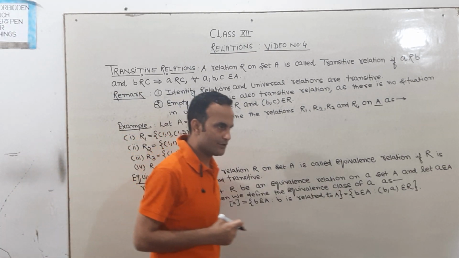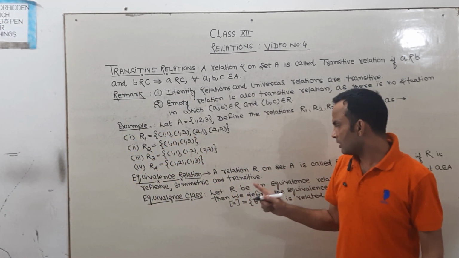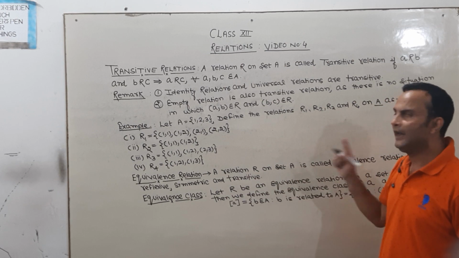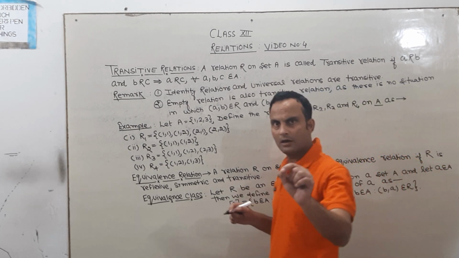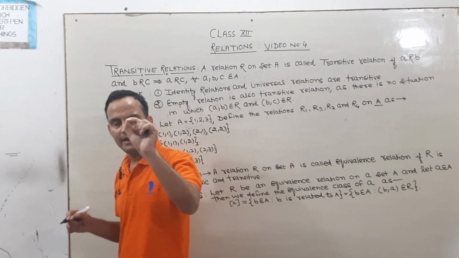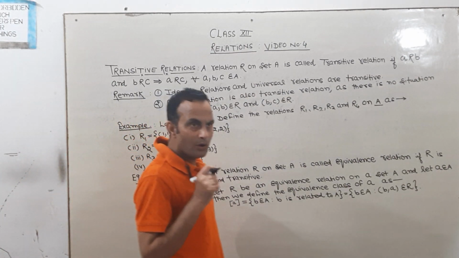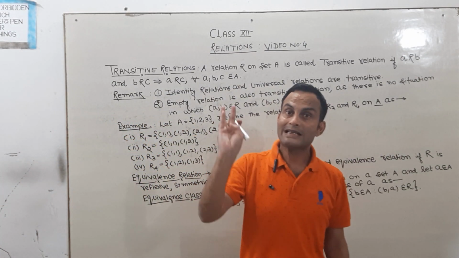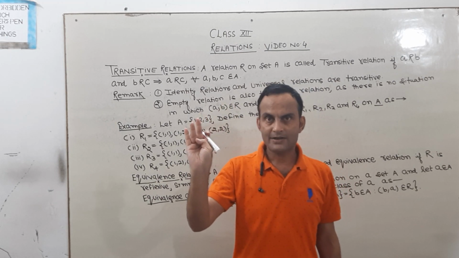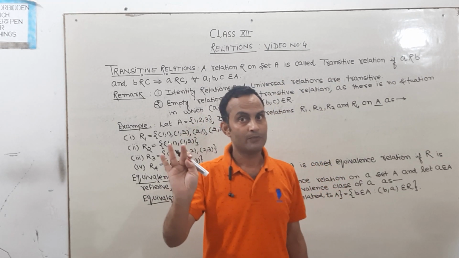What is equivalence relation? A relation on set A is said to be equivalence relation only when the relation is symmetric, reflexive as well as transitive.